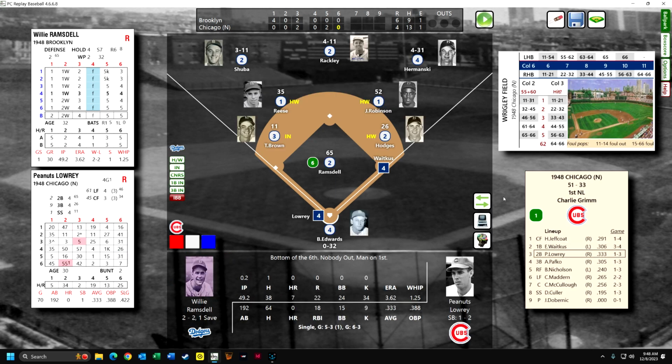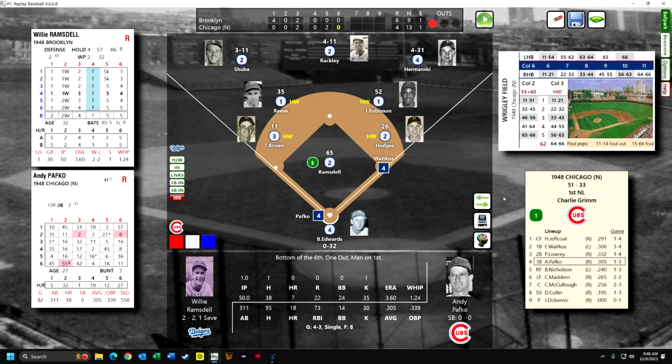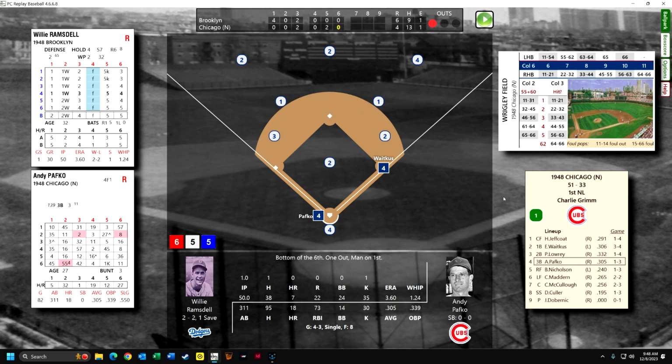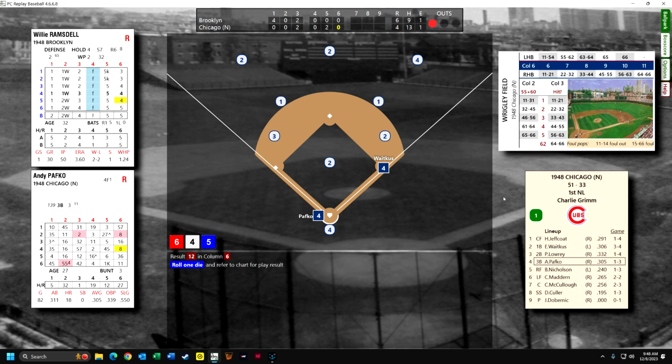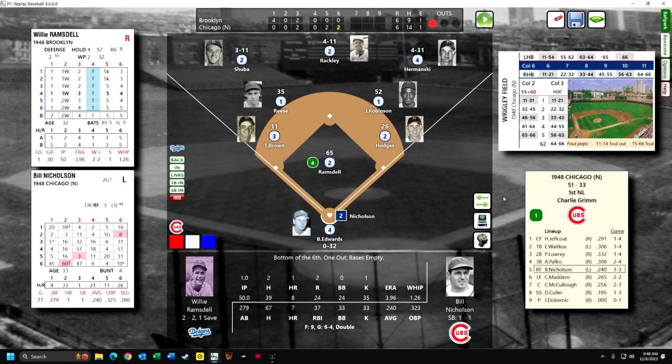Now Lowry is up. He is going to strike out. Pafko is up. This is where Pafko would hit a home run, tie the game, and he's going to do it. He's going to do it. It's a home run off the top edge of the outfield wall. This is what Chicago does. I don't know how they do it.